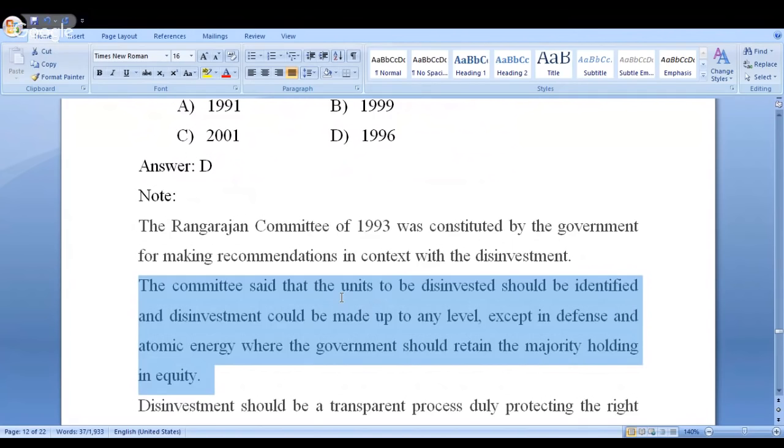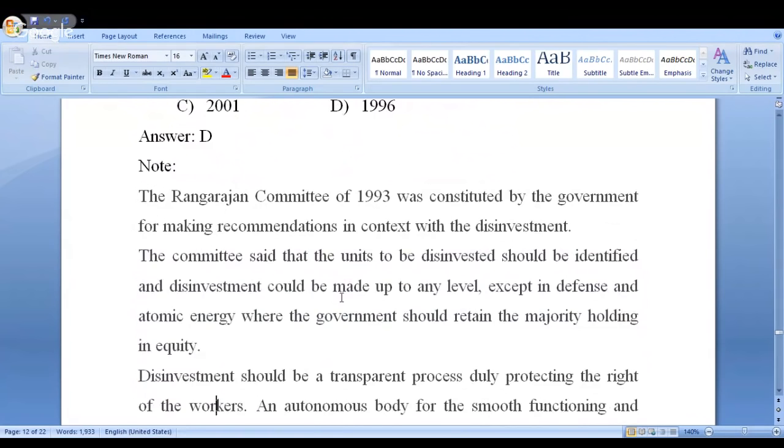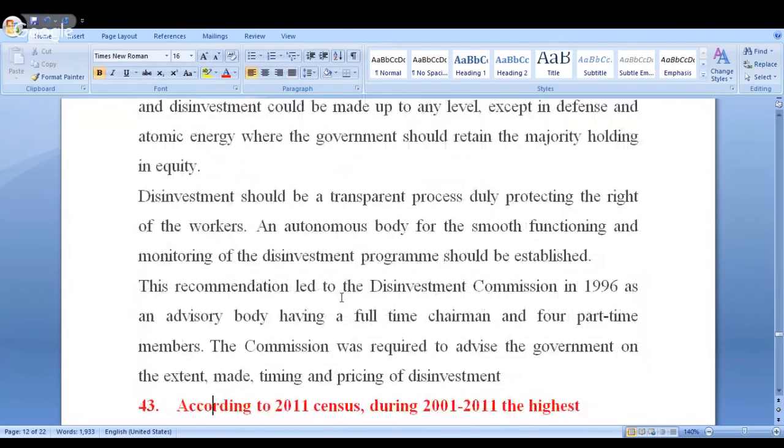The committee said that the units to be disinvested should be identified and the disinvestment could be made up to any level, except in defense and atomic energy, where the government should retain the majority holding in equity. Right? Next. Look at this.